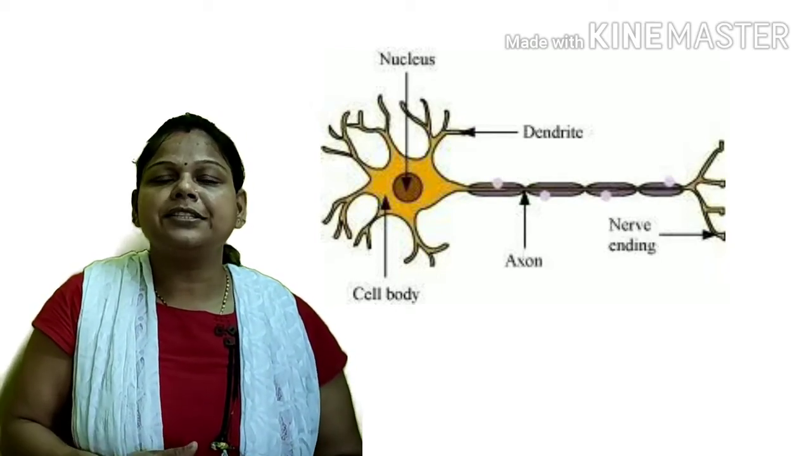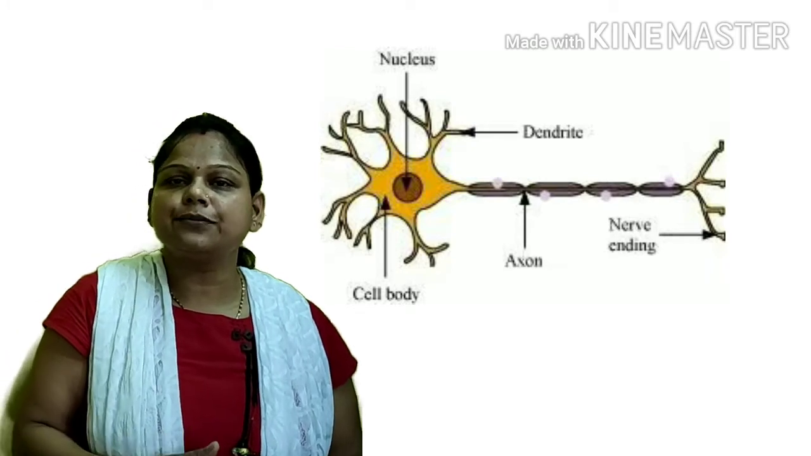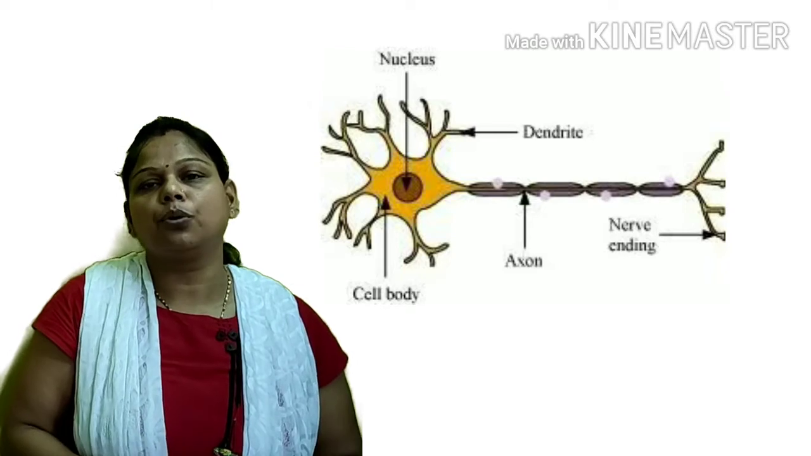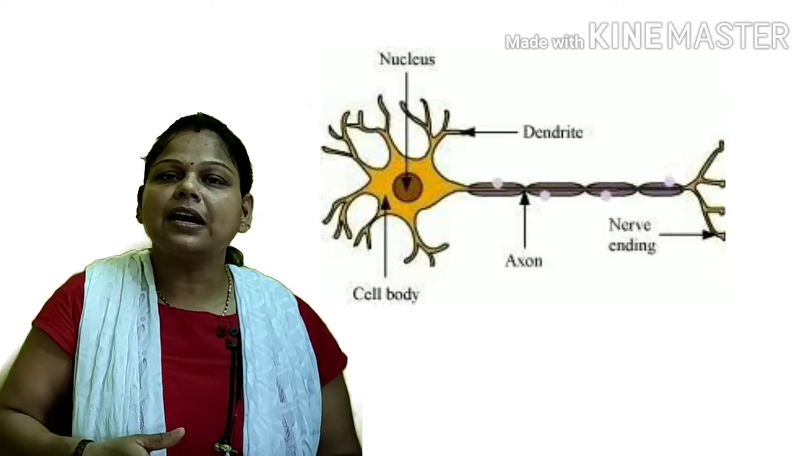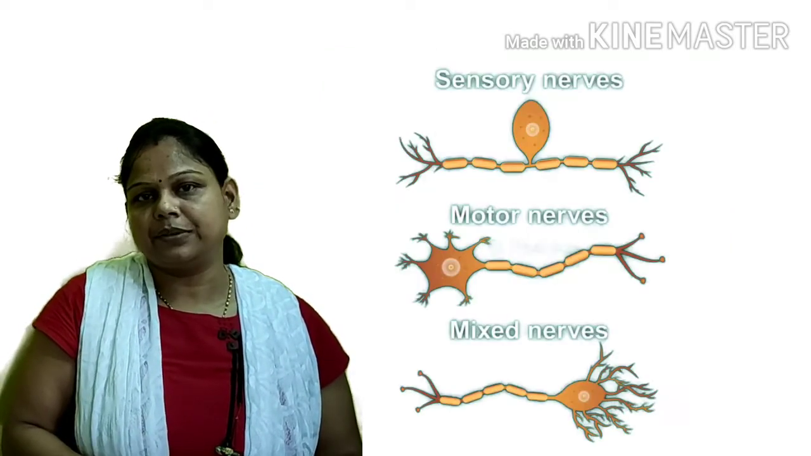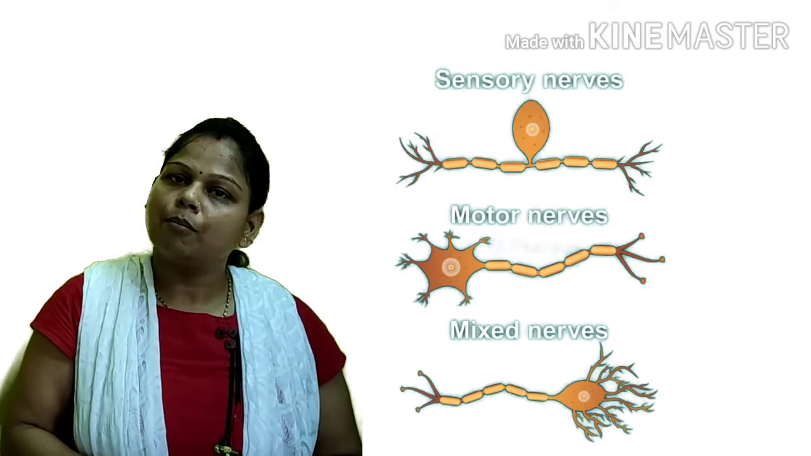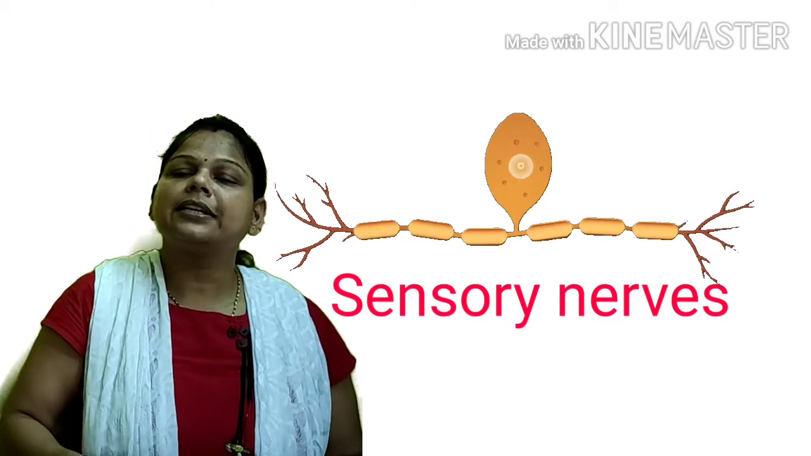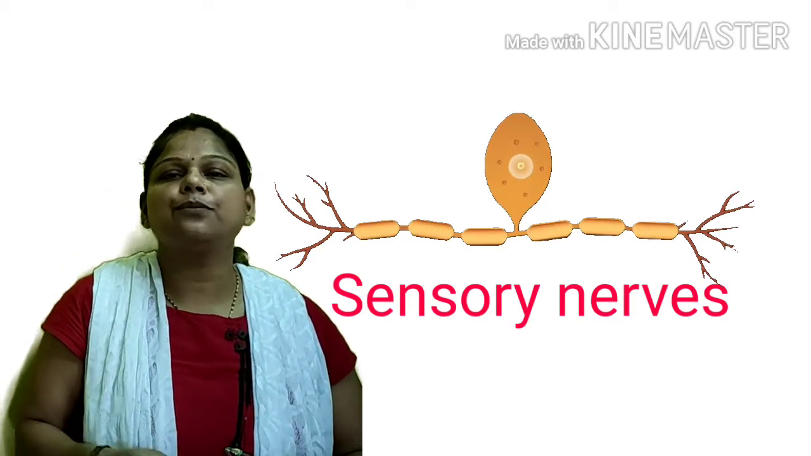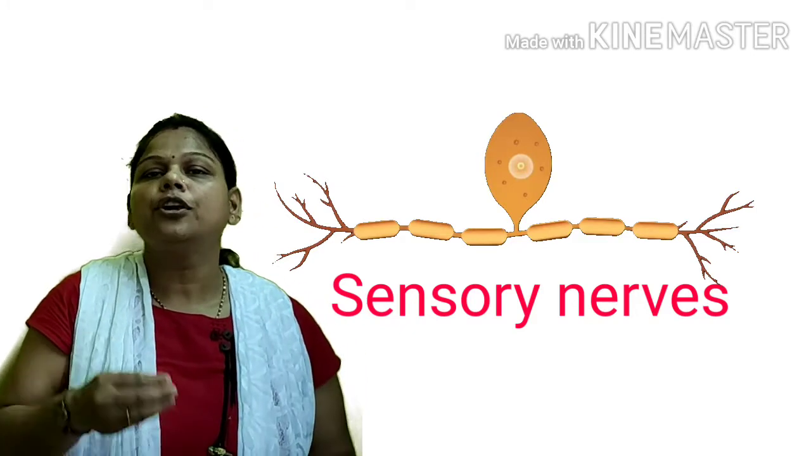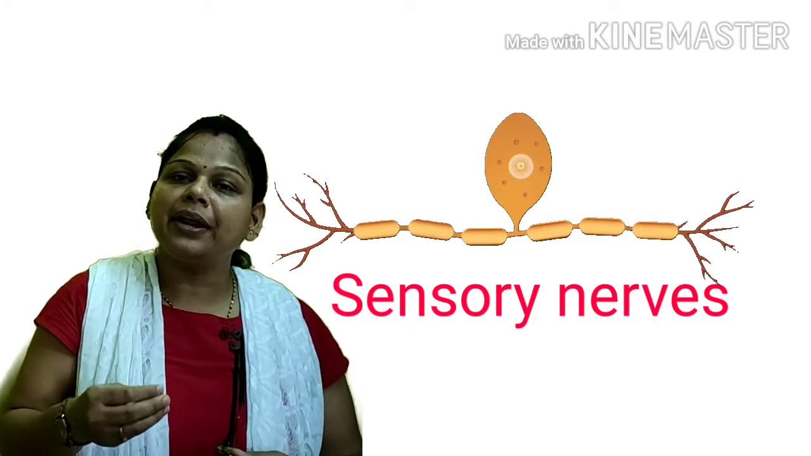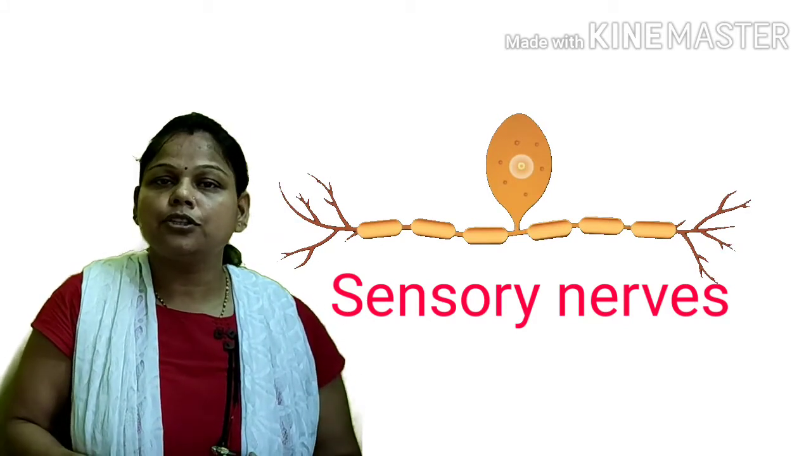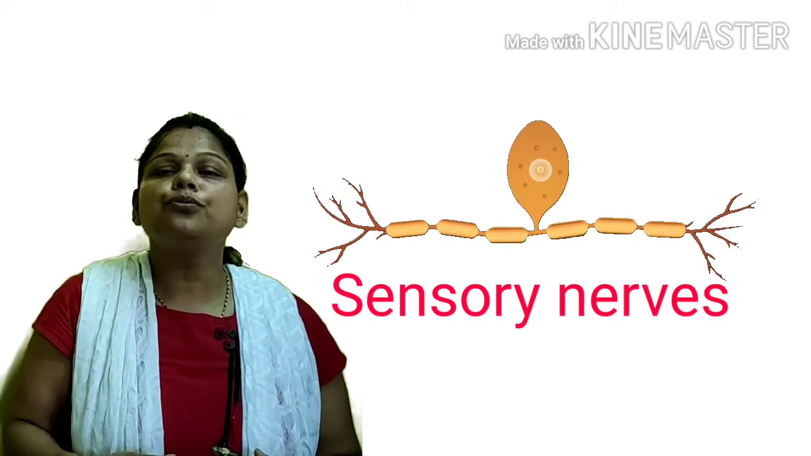To know how messages are received and transmitted by these nerve cells, we need to know the types of nerves. These are divided into three types: sensory nerves, motor nerves and mixed nerves. Sensory nerves carry the messages from different sense organs of our body to the brain. Then the brain interprets these messages, and we are able to see, to listen, to hear, to feel.